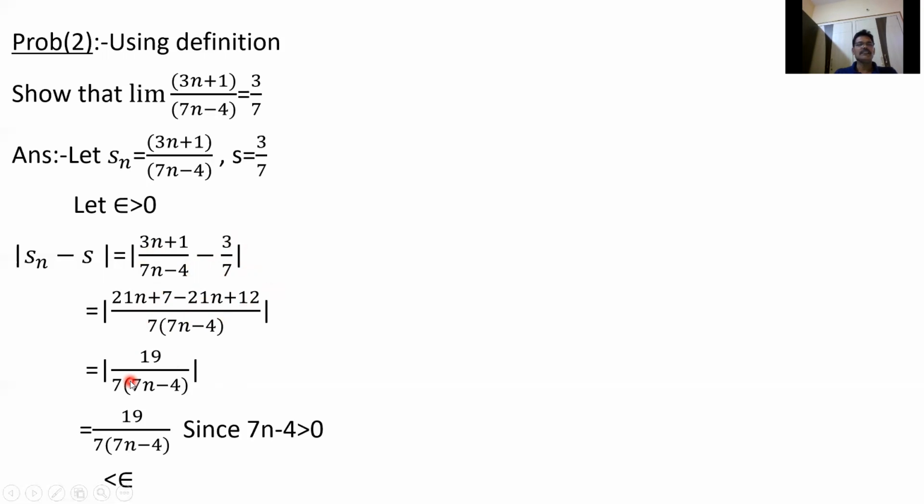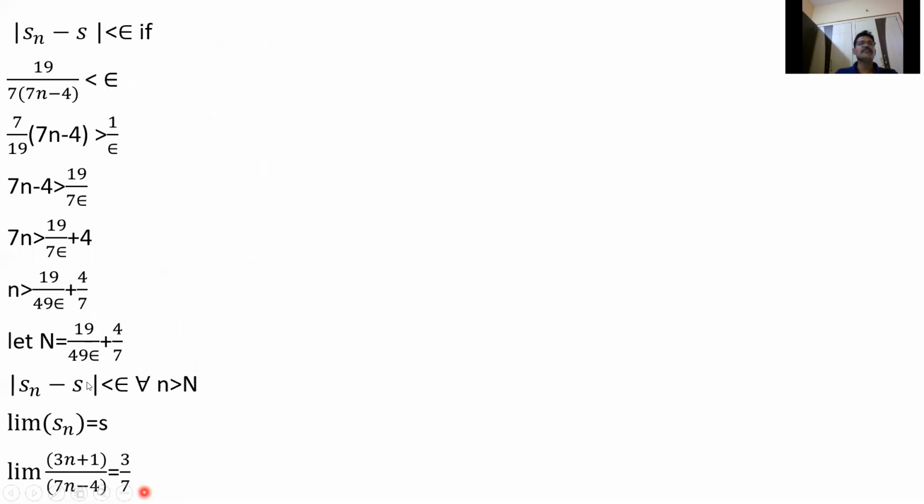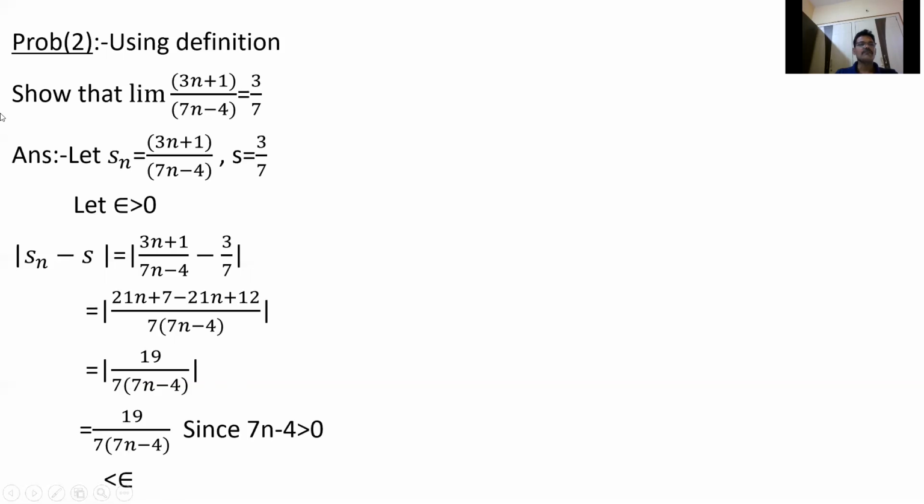So 19 by 7 into (7n minus 4). Since for n belongs to N, 7n minus 4 is positive, so we can write 19 by 7 into (7n minus 4) as positive. We have to show that mod Sn minus s is less than epsilon.